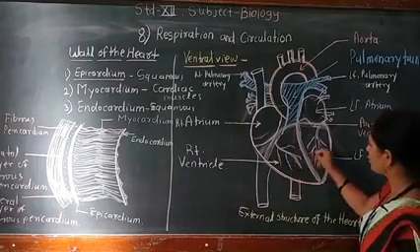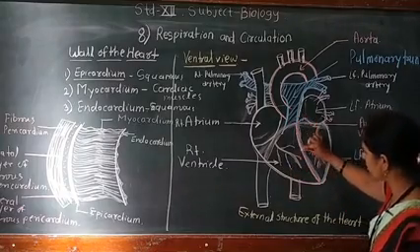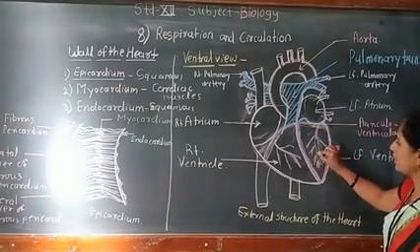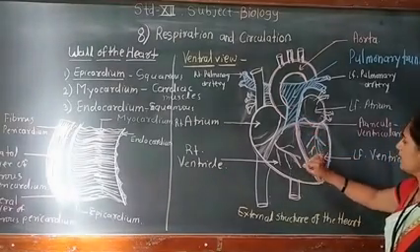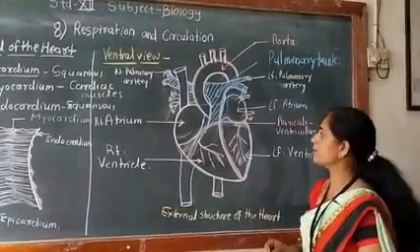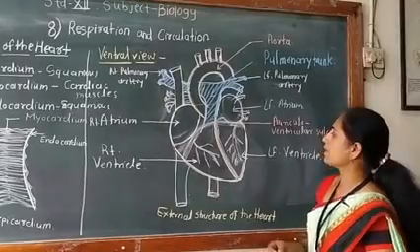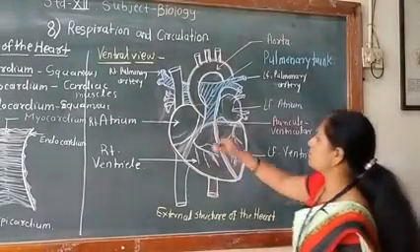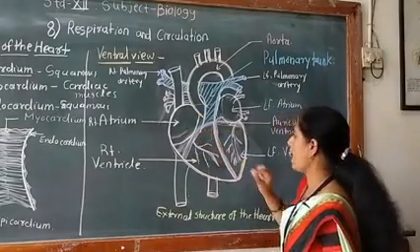And in between these two ventricles there is a vertical sulcus, and what is the name of that sulcus? Interventricular sulcus. The interventricular sulcus and auriculoventricular sulcus are the grooves present in between the different chambers of the heart as a mark of differentiation of the different chambers of the heart.